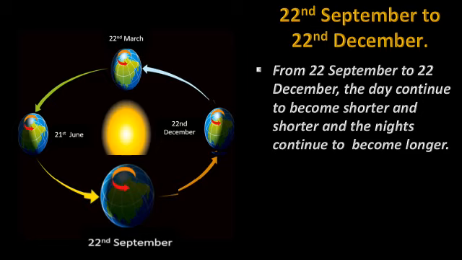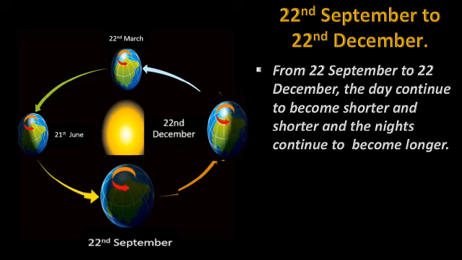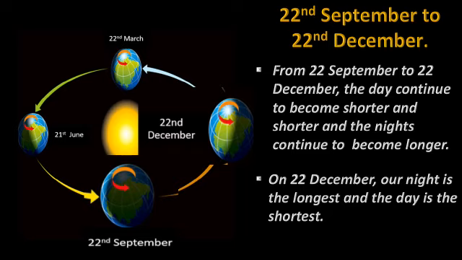In the evening the sun sets early, but in the morning too it rises late. It is only because of this that the day becomes shorter and the night continues to be longer. On 22nd December, our night is the longest and the day is the shortest.